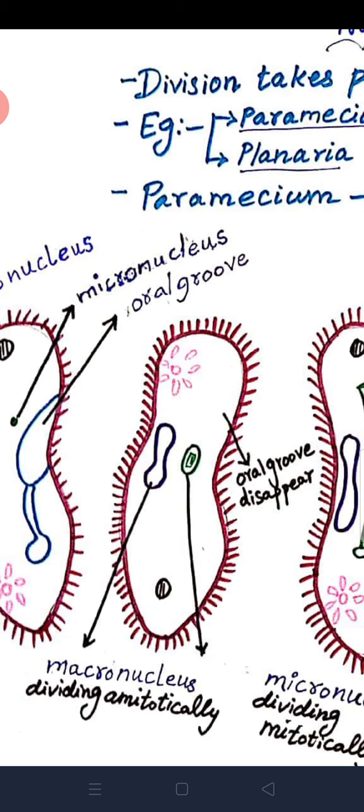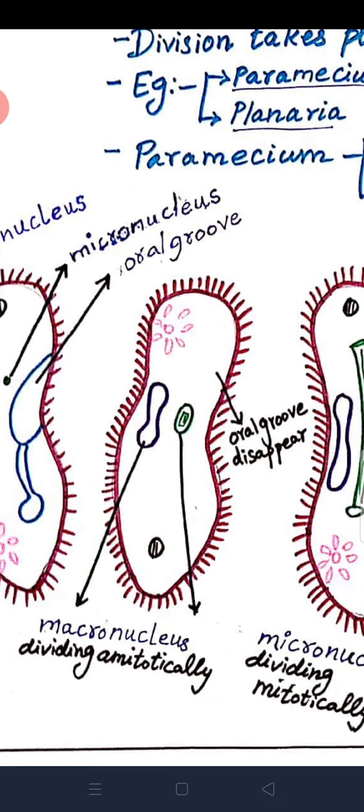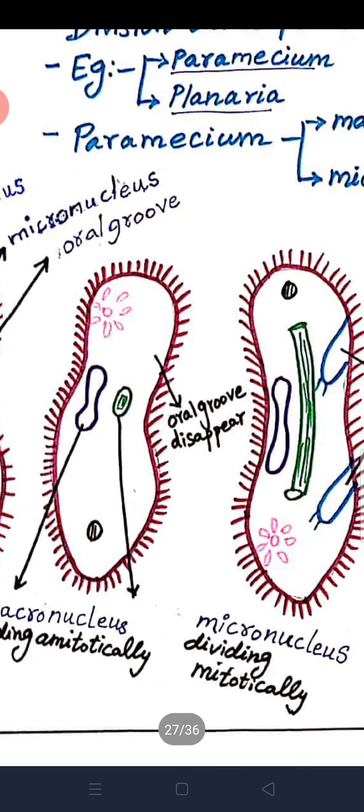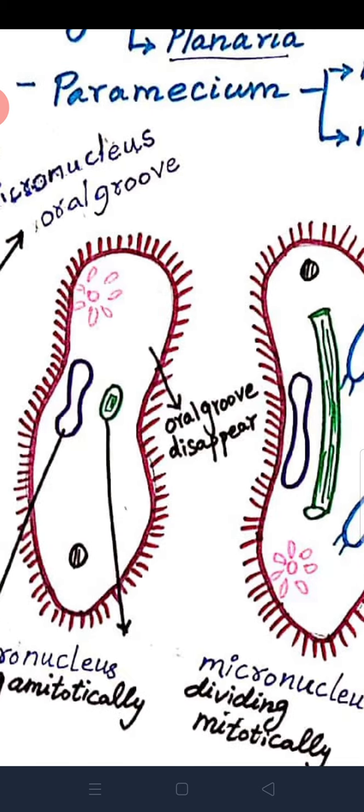It is a canal of the Paramecium used to ingest the nutrients. During transverse binary fission, the macronucleus is divided amitotically and the micronucleus is divided mitotically. See, the oral groove also starts to disappear.